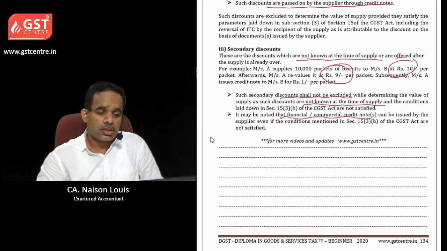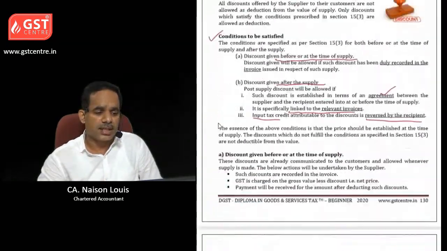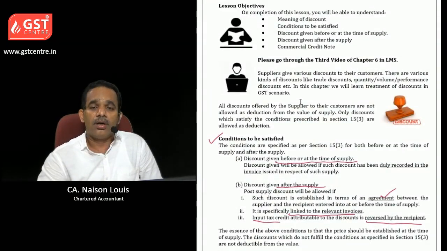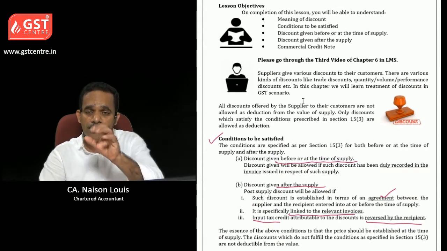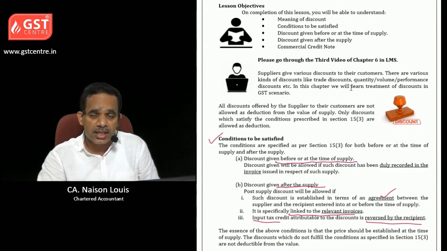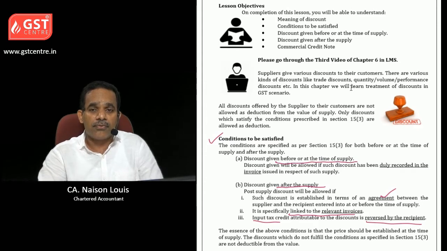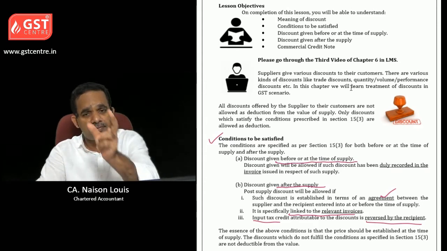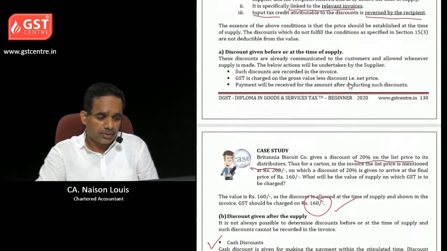Clear? So in this chapter, we have seen the conditions that should be fulfilled as per section 15 subsection 3 for pre-supply discount as well as post-supply discount.